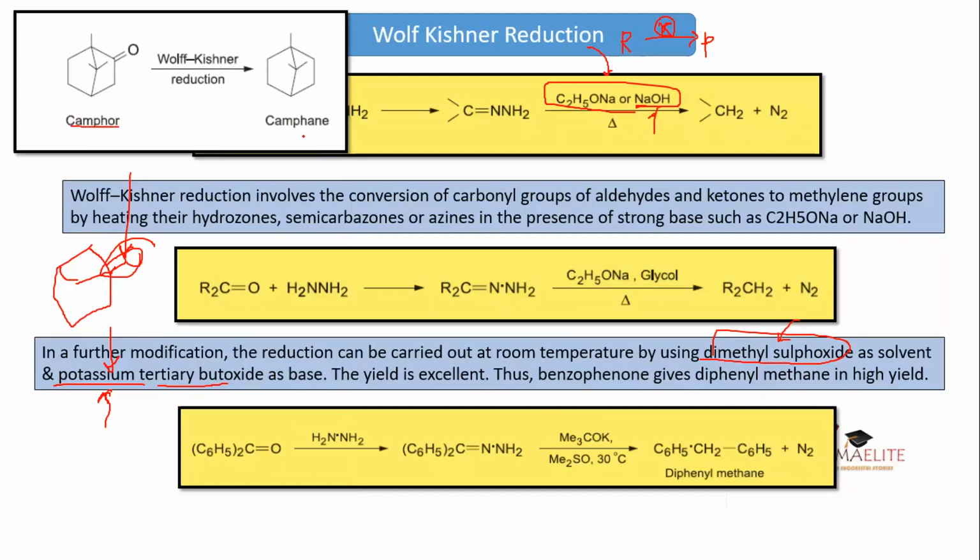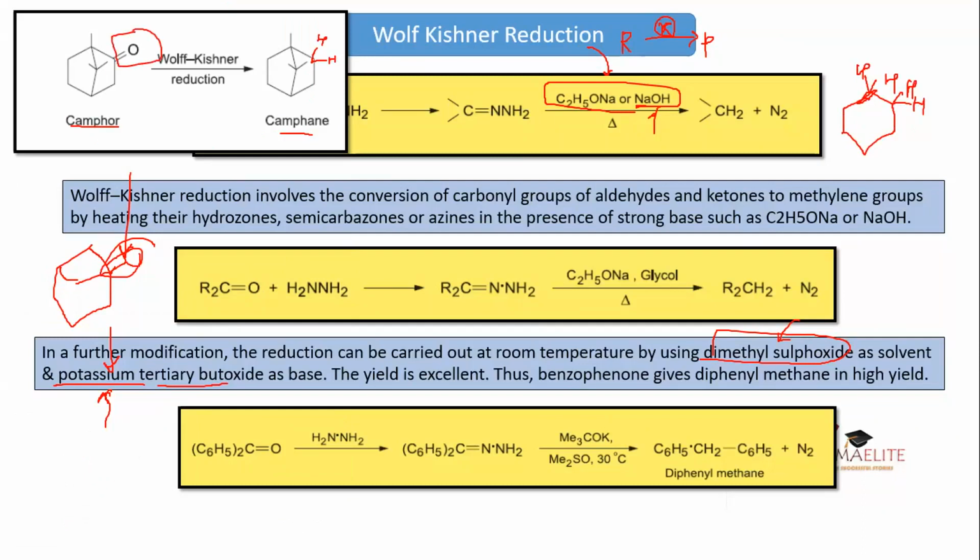This was your camphor. This is campane. यहाँ पे उन्होंने दो हाइड्रोजन लिखा नहीं है, but it is understood, right? Whenever you write cyclohexane in your different methodology, do you write hydrogen at each of them? क्या आप हर एक पे ऐसे हाइड्रोजन हाइड्रोजन लिखते हो? नहीं लिखते हो. That will mean that वहाँ का कार्बोनिल बॉन्ड reduce हो गया है.